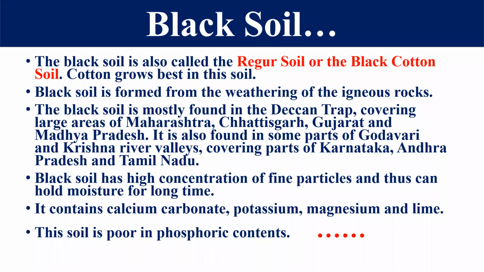Right, friends? So this is the black soil, which is also known as the Reger soil. And this soil is best for the cultivation of cotton. And this soil is found in the Deccan Plateau of India. Means Maharashtra, Chhattisgarh, Gujarat, and some part of Madhya Pradesh. But it is also found in some part of Karnataka, Andhra Pradesh, and Tamil Nadu. This soil has calcium carbonate, potassium, manganese, and lime, but it lacks phosphoric content. This is the most important thing we have to discuss.